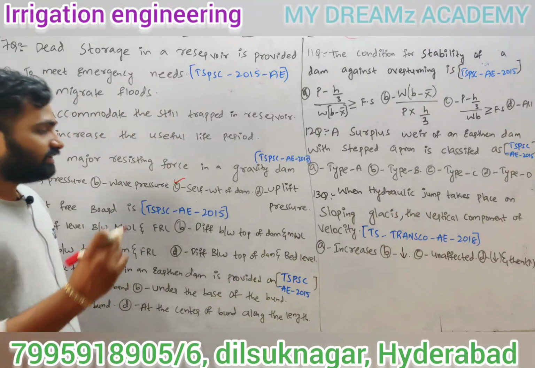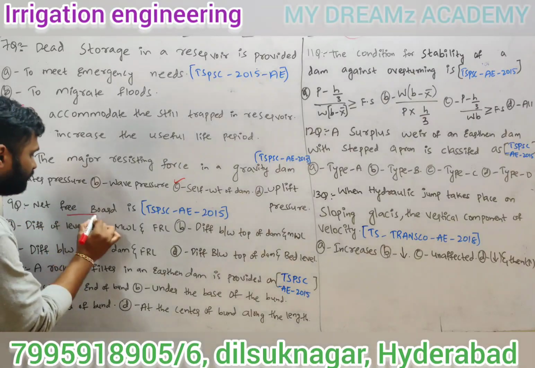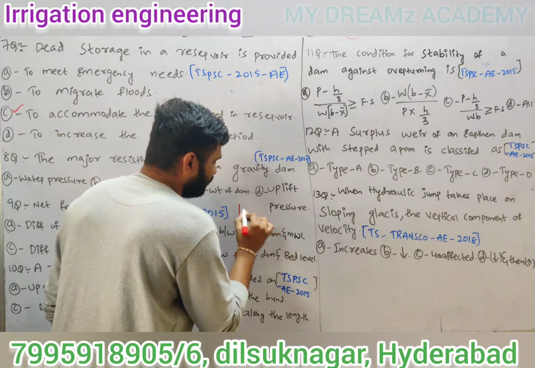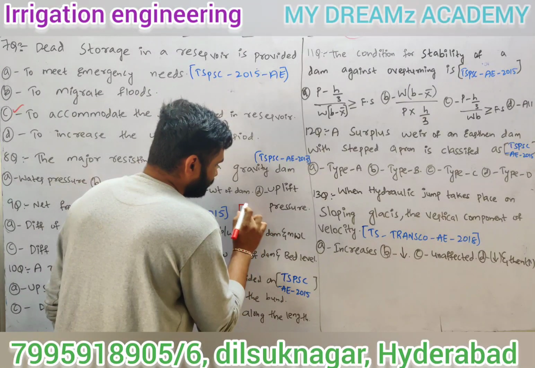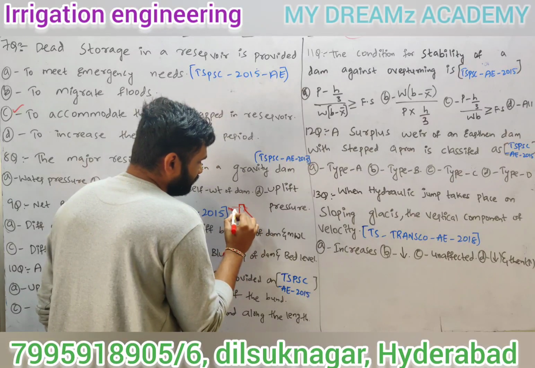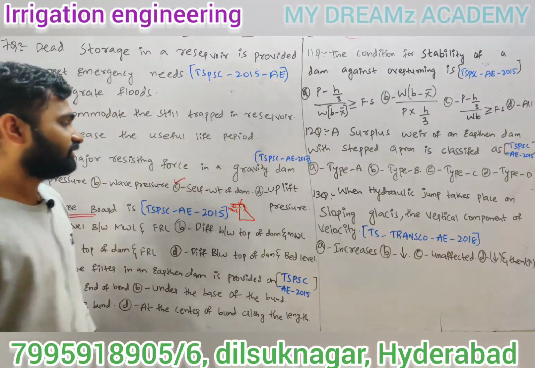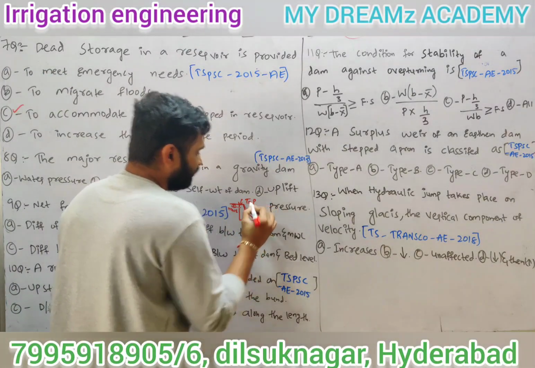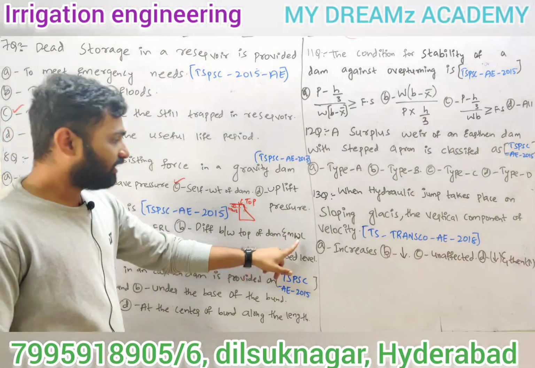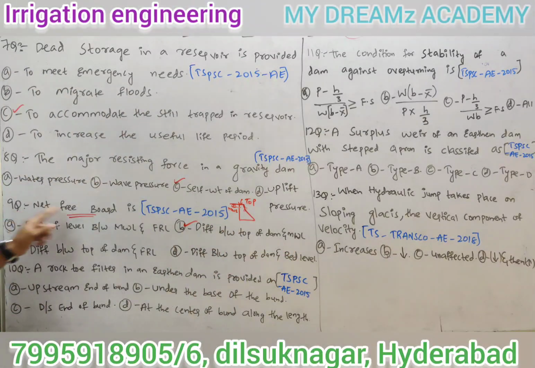So simply, what is net freeboard? Here he asked about freeboard. Freeboard means, from where will we keep the freeboard? Normally, this is the dam section. This is MWL. This is freeboard. This is top of dam. So now what is the answer? Difference between top of dam and maximum water level is nothing but freeboard, net freeboard.